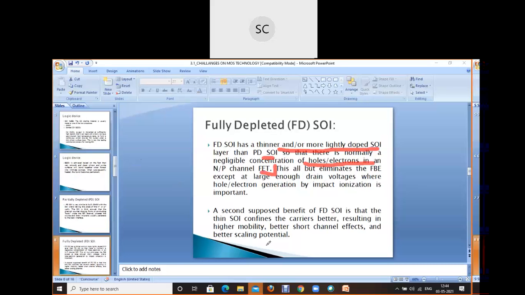Now comes the important point. A second supposed benefit of FD-SOI is that the SOI confines the carrier better, resulting in higher mobility, better short channel effects, and better scaling potential. So one point is it confines the carrier better, resulting in high mobility, better short channel length. And the second is that at a large enough drain voltage, the hole concentration generation is going to be important.